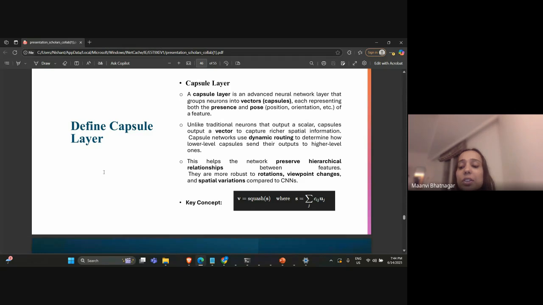It is a special type of neural network in which a group of neurons, or a vector, processes not just a feature but also its pose, like the position. The length of the vector is the probability that a feature exists, and the direction of the vector is how the feature or spatial information is encoded.